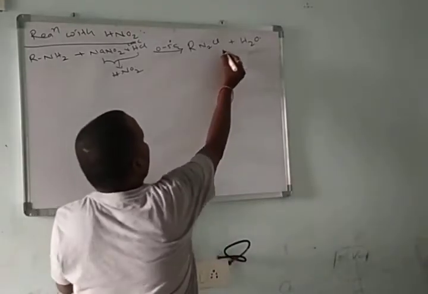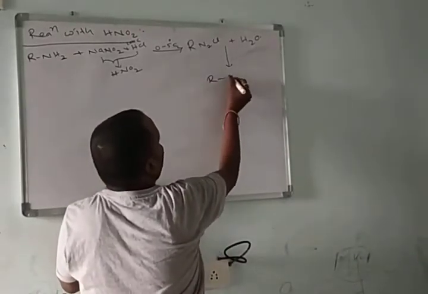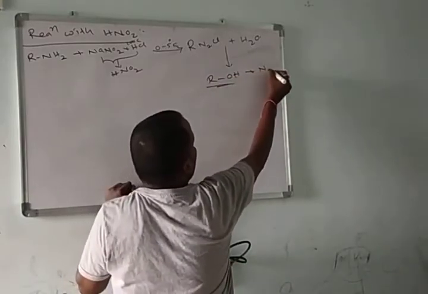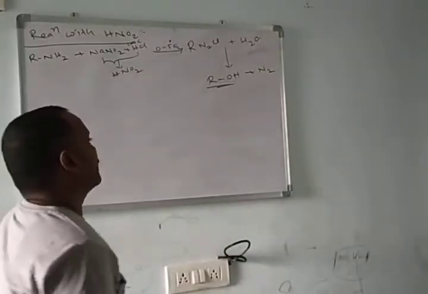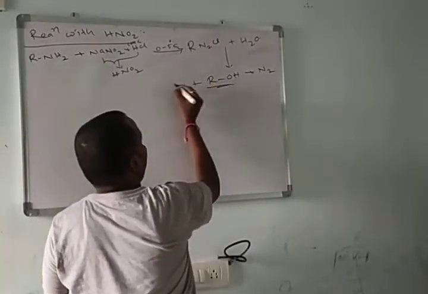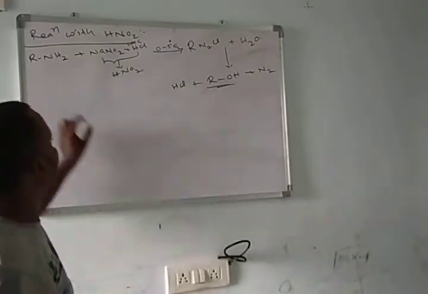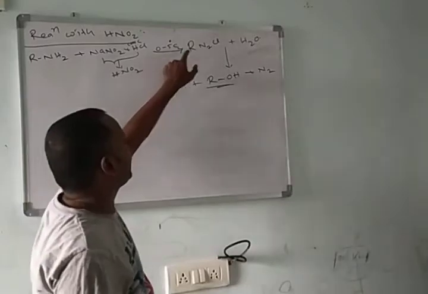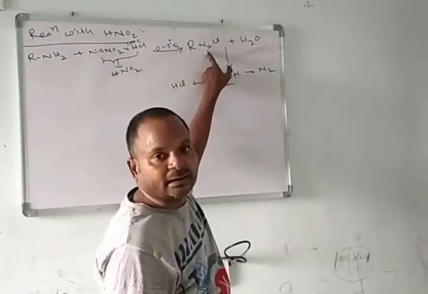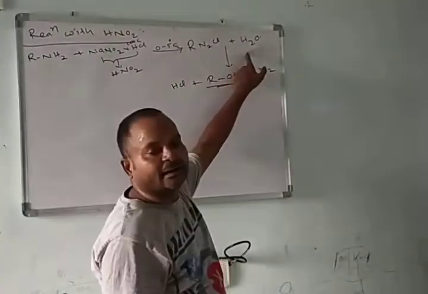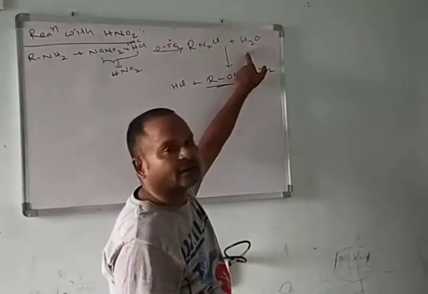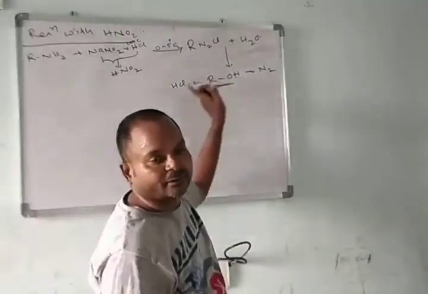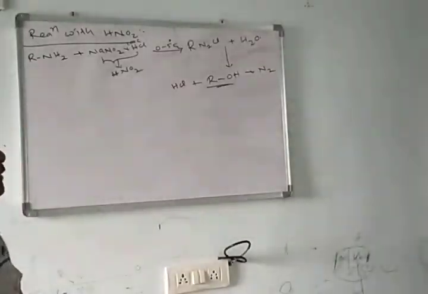In further continuation, further reaction of these alkyl diazonium salts gives the alcohols. That means when primary amines react with nitrous acid at 0 to 5 degrees centigrade, they first form alkyl diazonium salts. These undergo hydrolysis and form the alcohols along with the liberation of nitrogen,